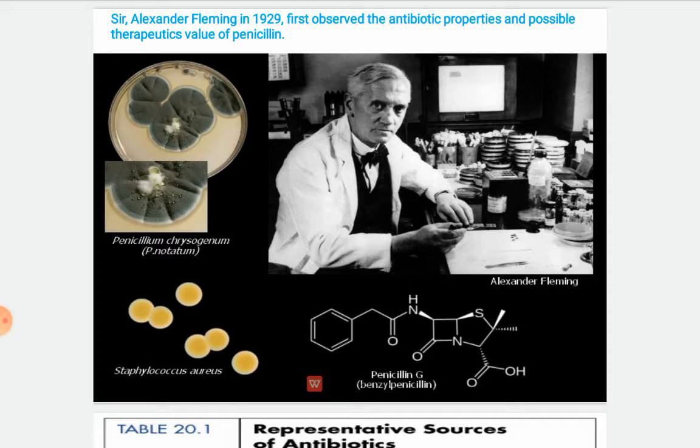Science and humanity will always be grateful for the contribution of Sir Alexander Fleming. He first observed the antibiotic properties of a mold. You can see here his work.